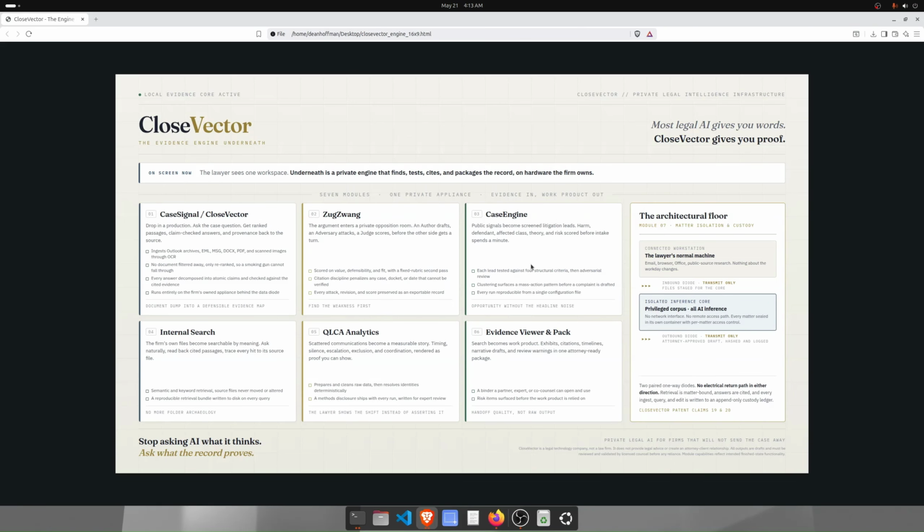Case engine, on the other hand, is a public signal ingestion engine which goes out and monitors news sources en masse for potential litigation opportunities, public databases, and that. I won't go into that in detail. I could make a whole entire hour-long thing on this.